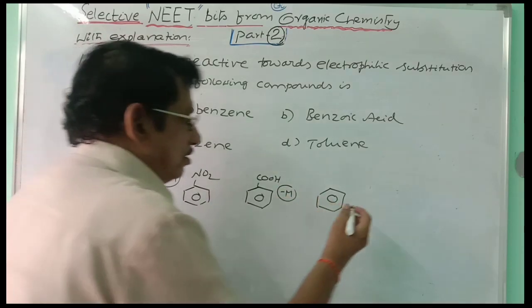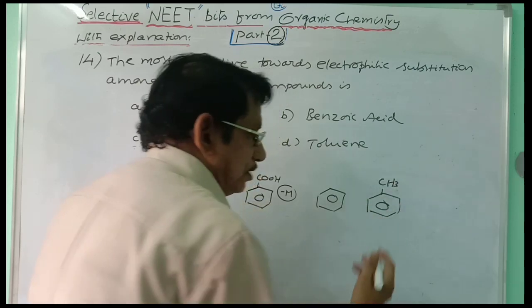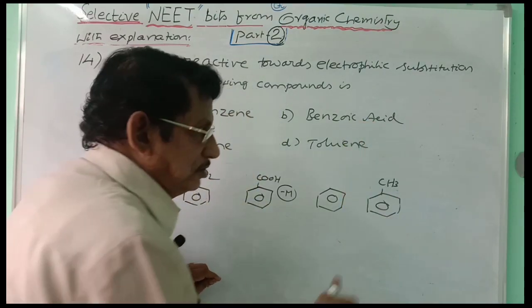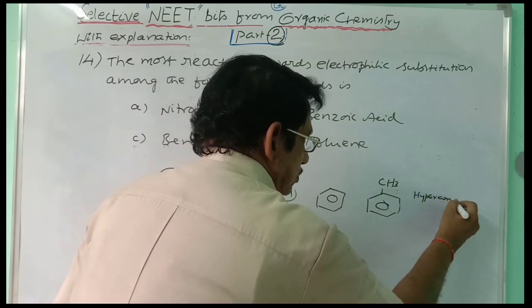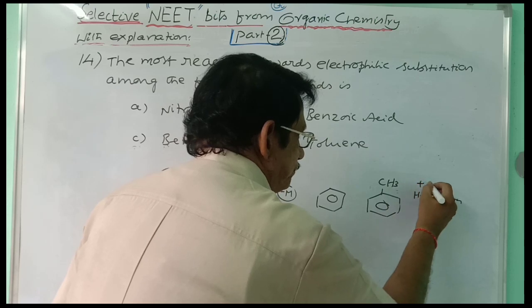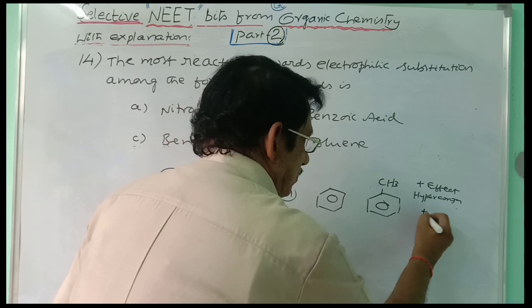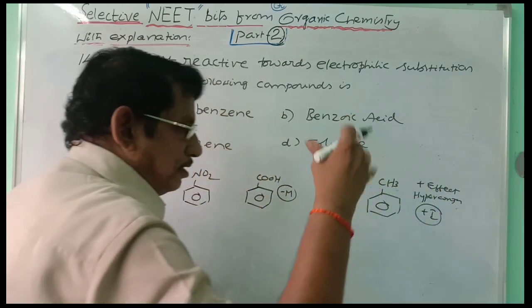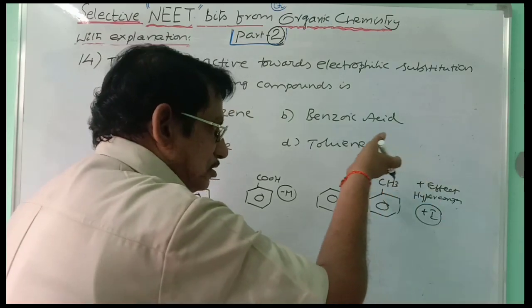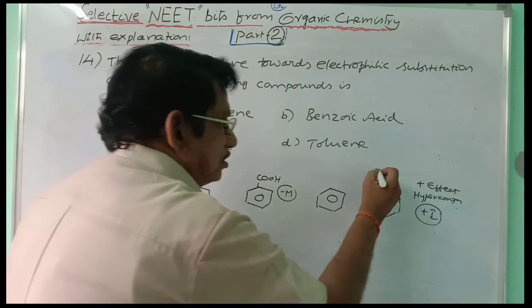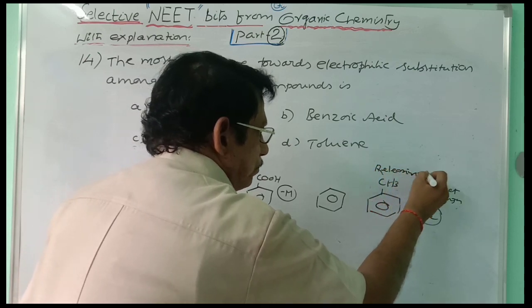And if you take the fourth one, that is toluene. Here in toluene, the CH3 group is releasing electron density towards the benzene ring through hyperconjugation. Plus effect. Electron releasing effect. Also you can consider the plus inductive effect. Both will operate here. Through the inductive effect it is releasing the electron cloud. Through hyperconjugation it is releasing the electron cloud. And so totally this is a releasing group.